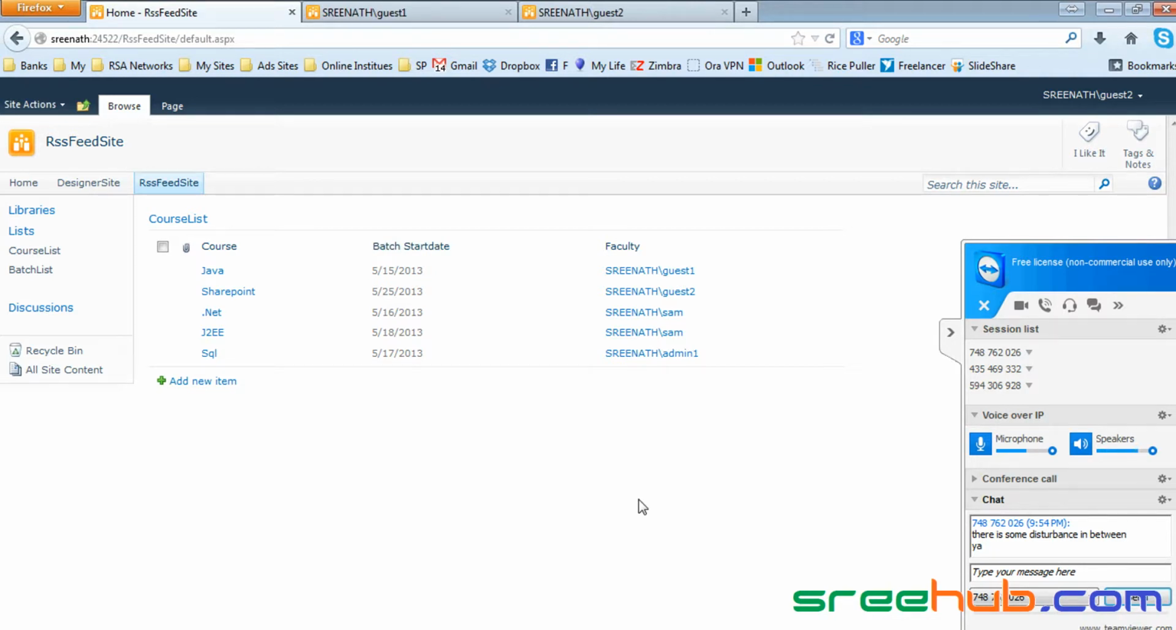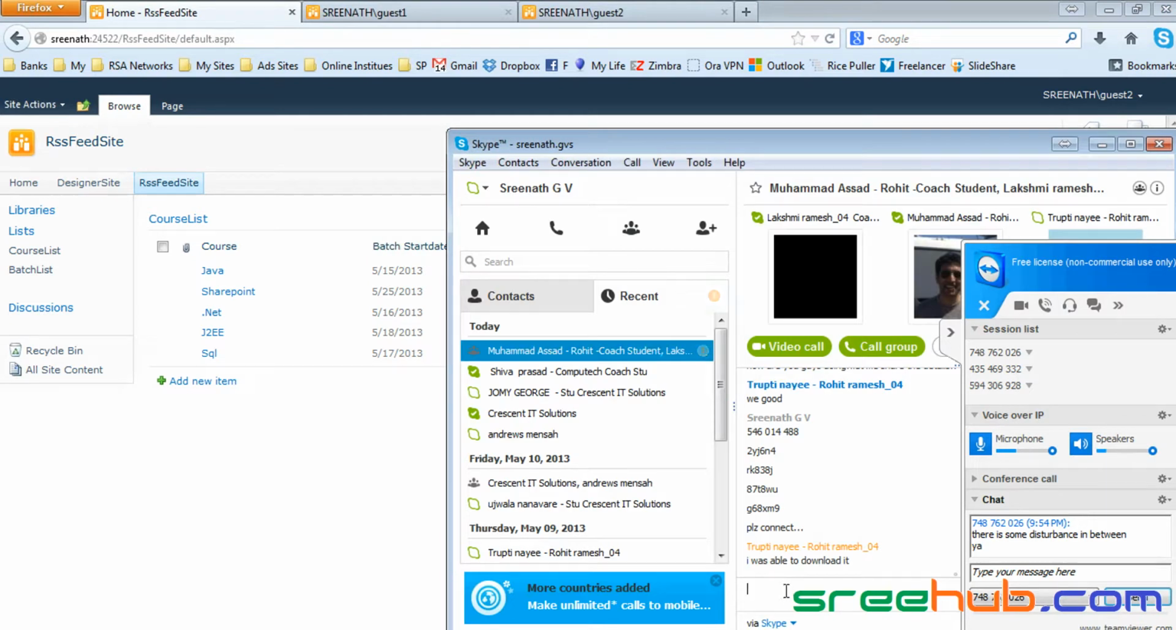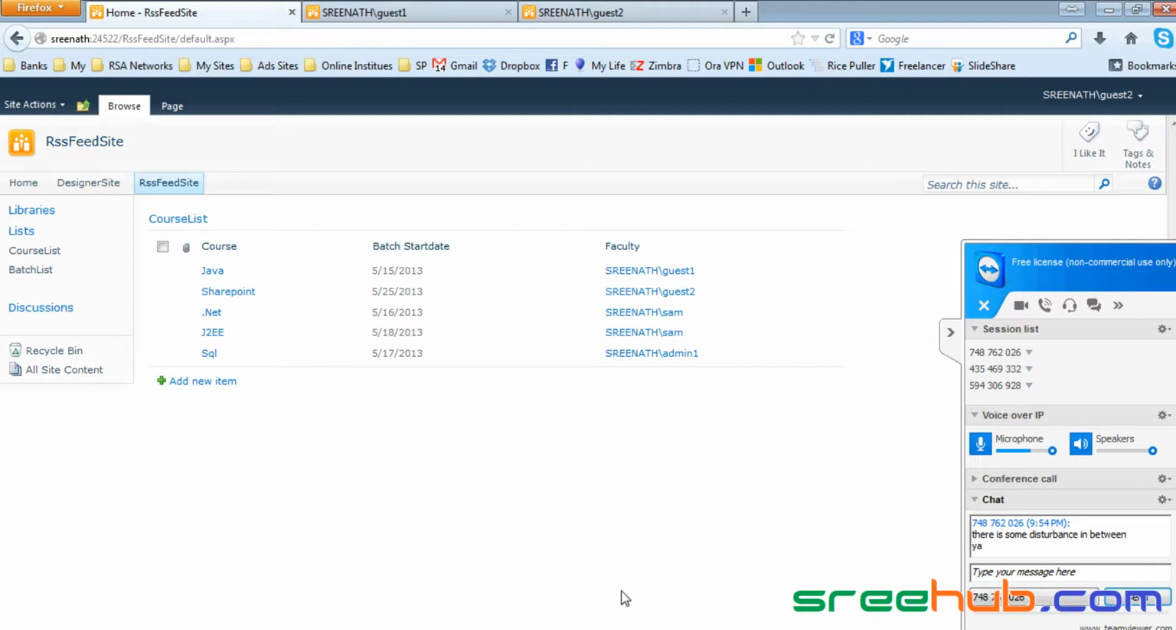Because 2010 is, I think, not fully compatible with 64-bit, it seems, right? It's 32-bit 2010 Professional. I downloaded that one and I downloaded Designer also. Okay, no issues. I was able to download. Okay, fine. If you are able to work with Designer, that's fine actually.